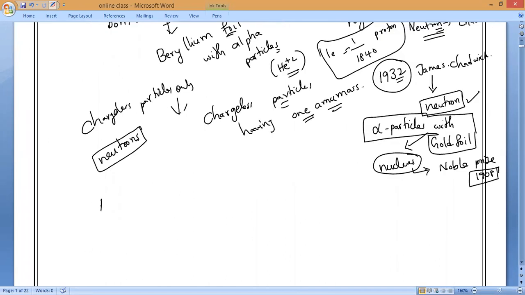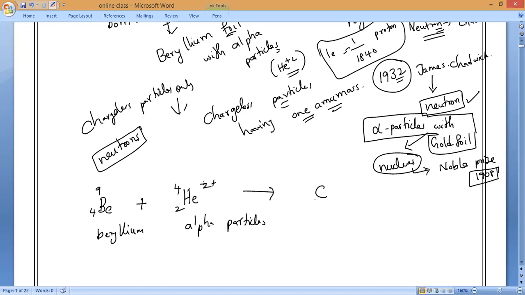That equation also I'll give you. He bombarded beryllium foil. Please learn it: beryllium is hit with helium particles, He2+ alpha particles, so that he noticed carbon plus 1 AMU of neutron coming out.